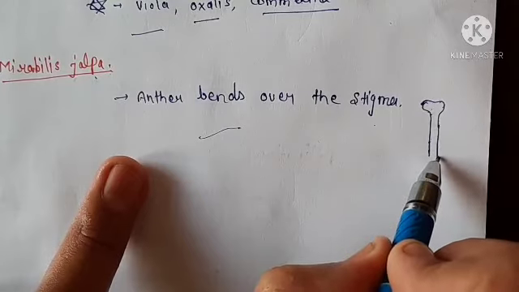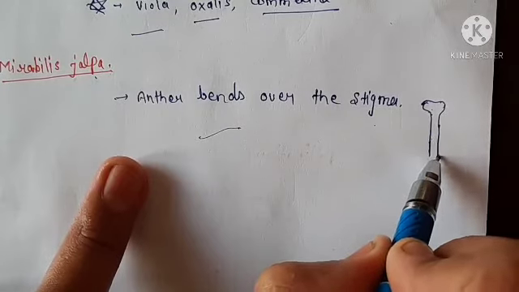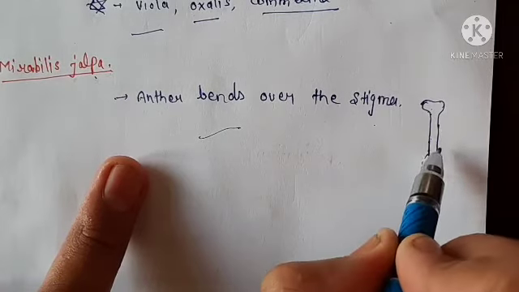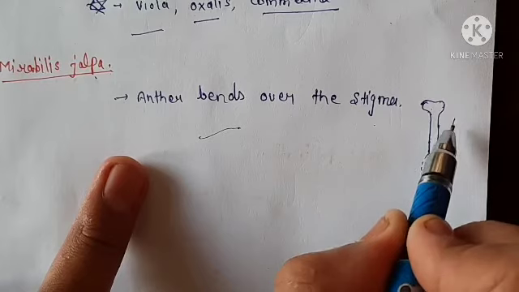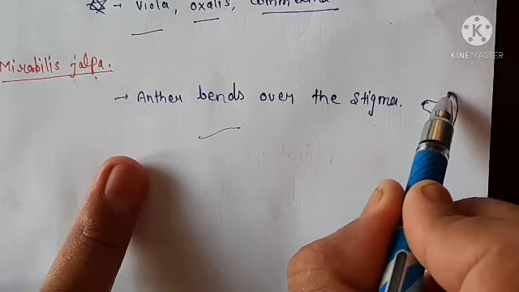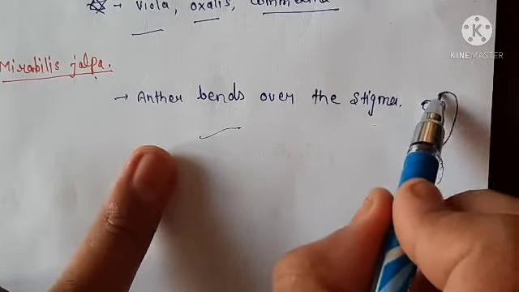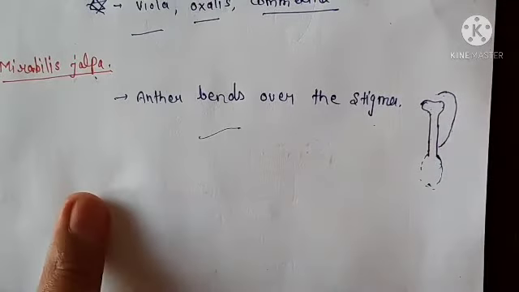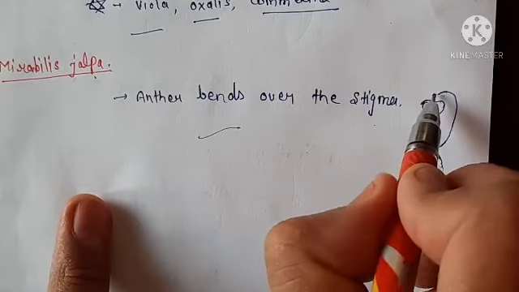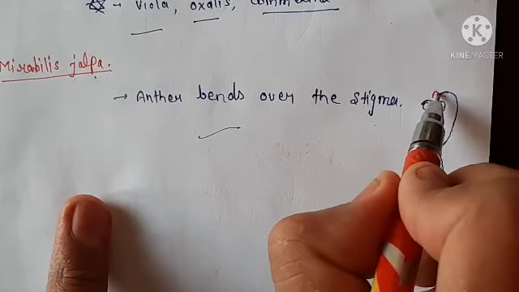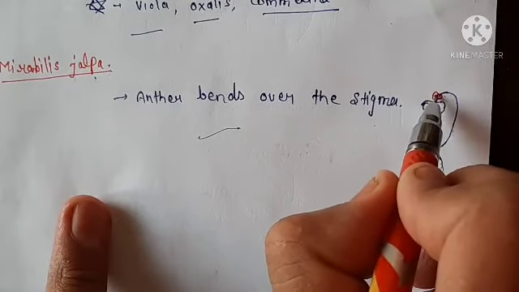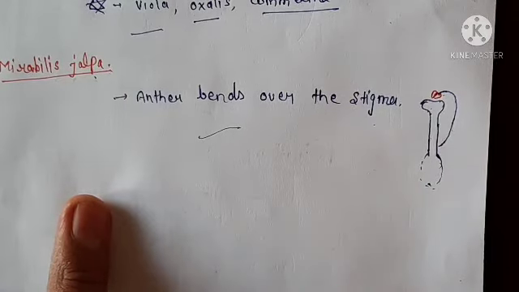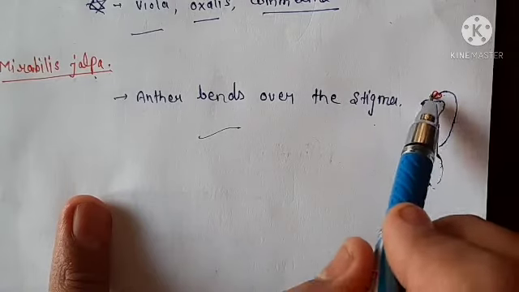And here ovary. From here it is bent over the, what is this? This is anther. This one is filament, this one is anther.